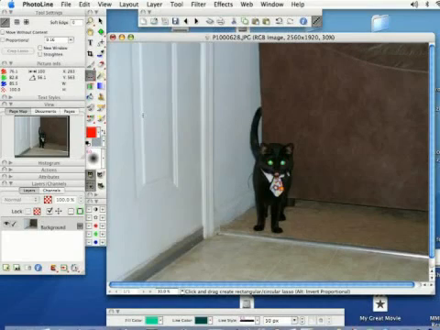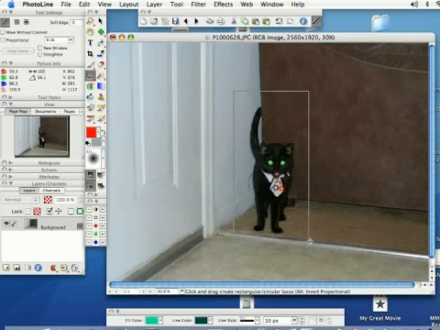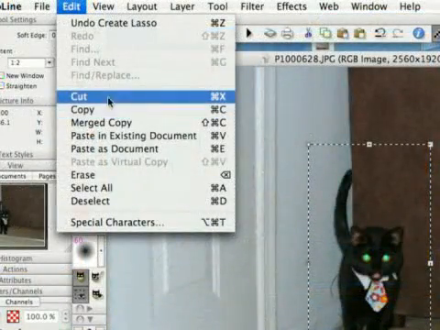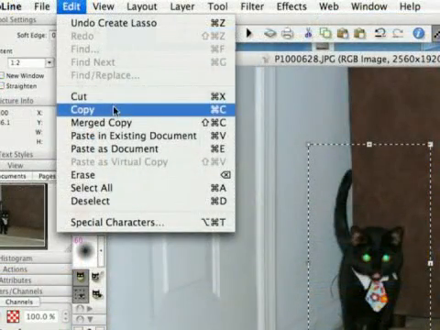In this lesson, I'm going to teach you how to make some adjustments to a selection you've made with your lasso. So I'm going to come up here to my rectangular lasso and select the cat here. And what I can do from here is if I come up to Edit, I can come down and either cut or copy. I'm going to go ahead and copy that selection.